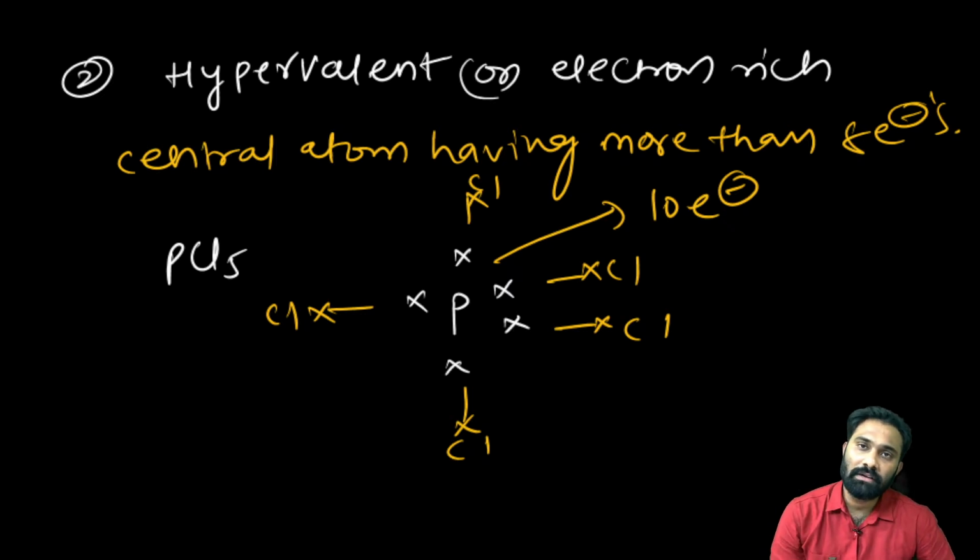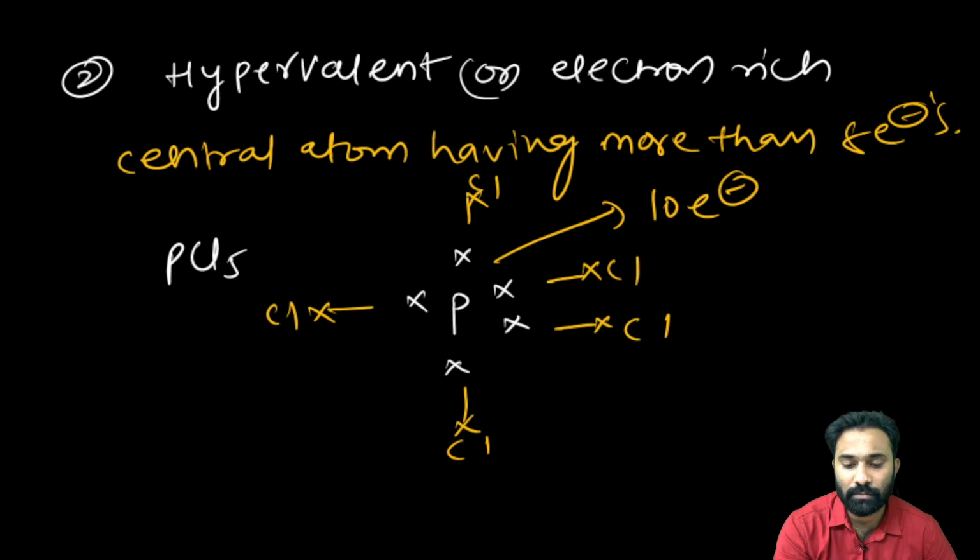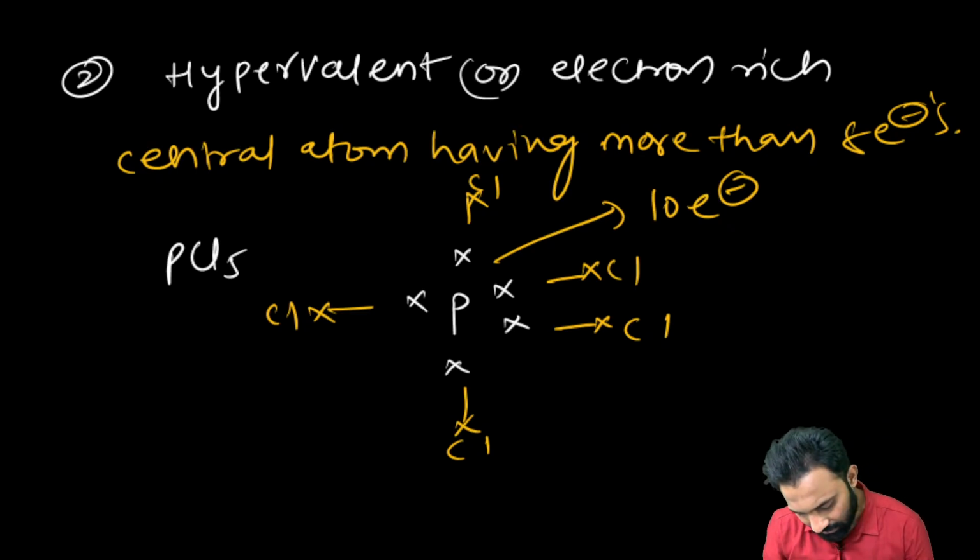Even though it has less than 8 electrons, those compounds are stable. Why is it happening like that? Who has not explained this? The Lewis theory has not explained it. Clear? Next one.